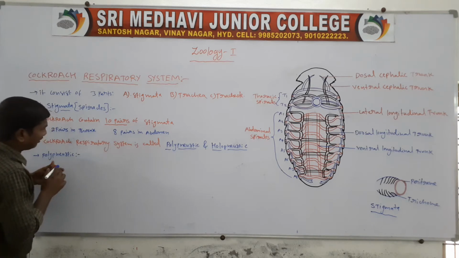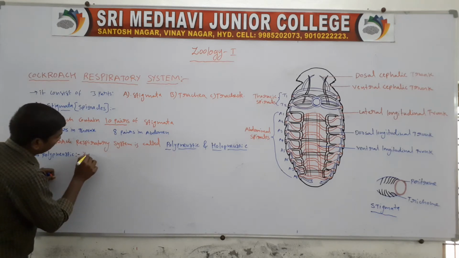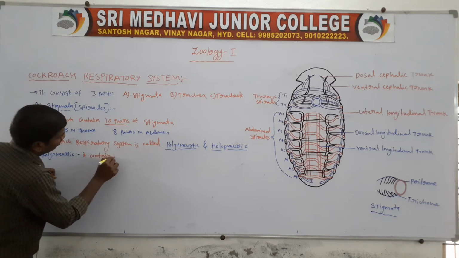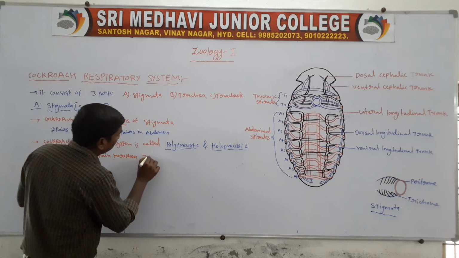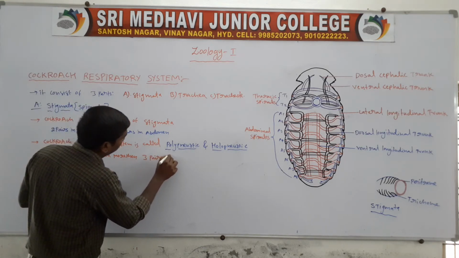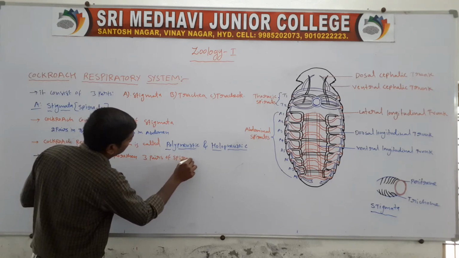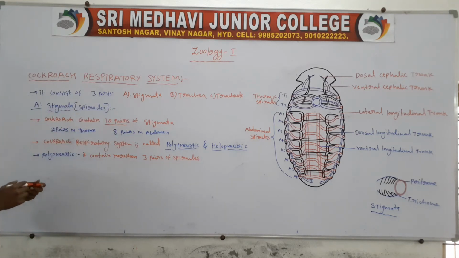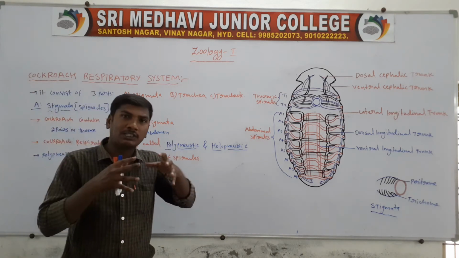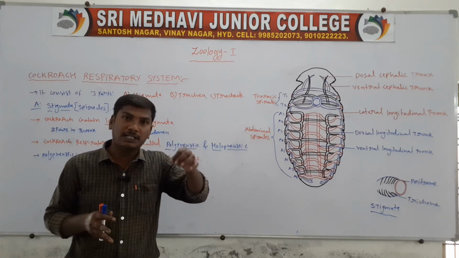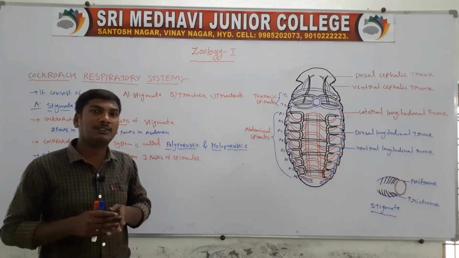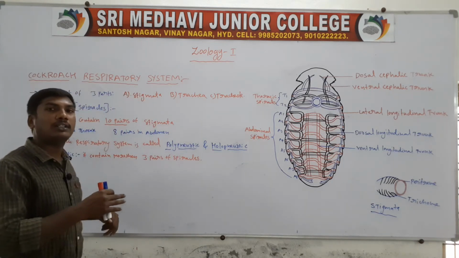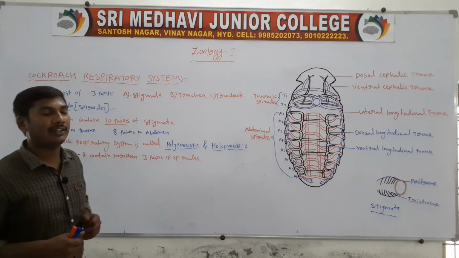More than 3 pairs of spiracles are present in the cockroach. So the cockroach respiration is called polynucleatic respiration because it contains more than 3 pairs of spiracles.